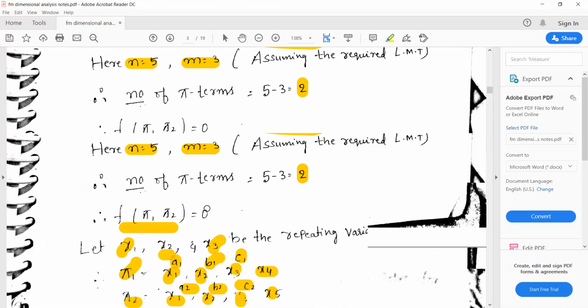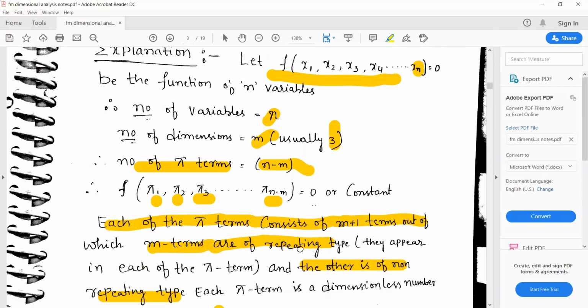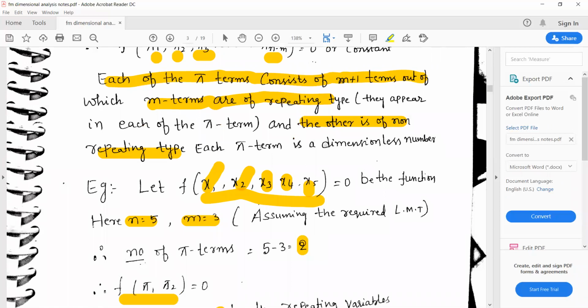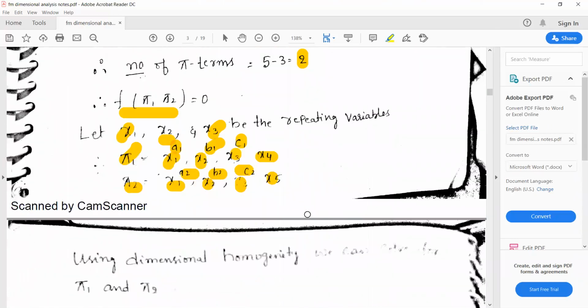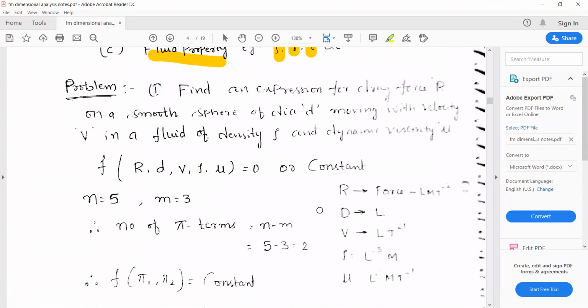So how exactly these steps are used to solve the problem, to obtain the equation, we can discuss while solving a few numericals. Okay, so clearly you'll understand the concept of dimensional analysis after solving the numerical. So we can discuss a few numericals.